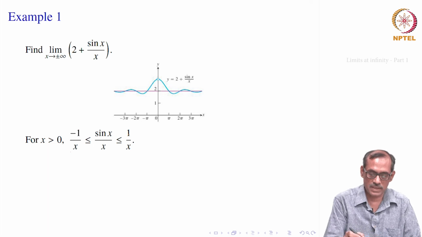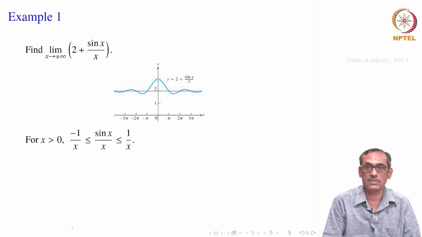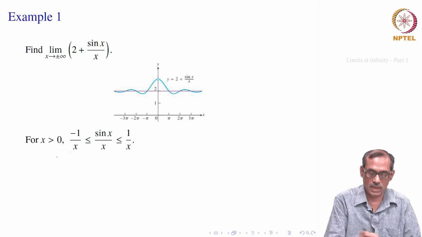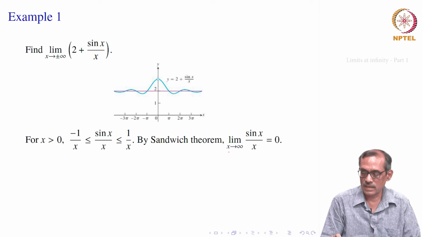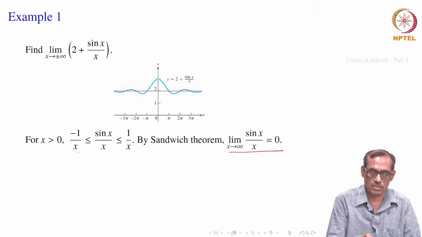We know that the limit of 1 by x as x goes to infinity is 0. What about minus 1 by x? Well, it is just a minus sign, so that is also going to 0. So, by the sandwich theorem we say that the limit of sin x by x also goes to 0, because this goes to 0 as x goes to infinity, and this goes to 0 as x goes to infinity.